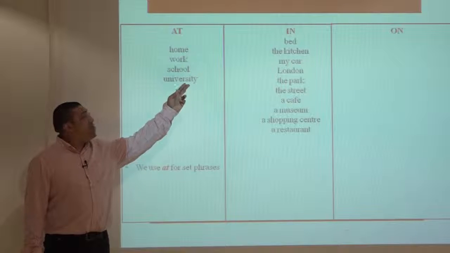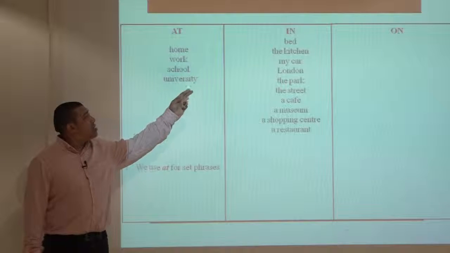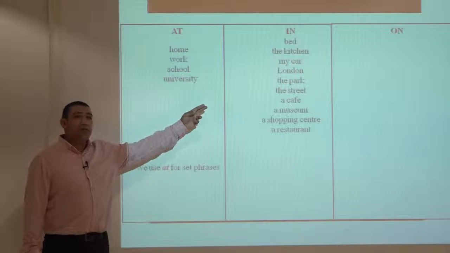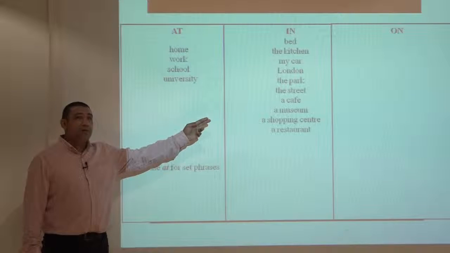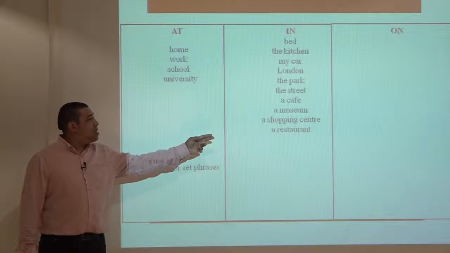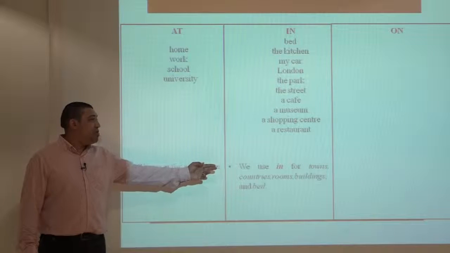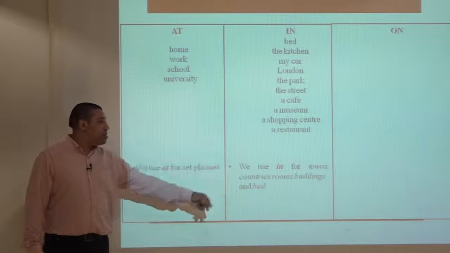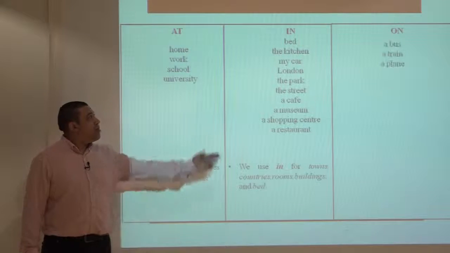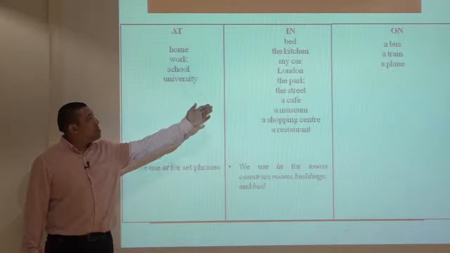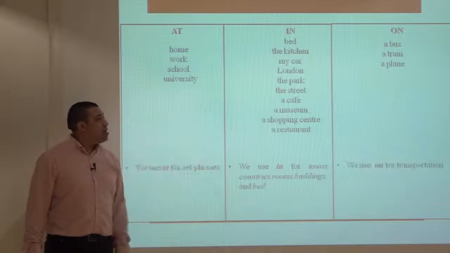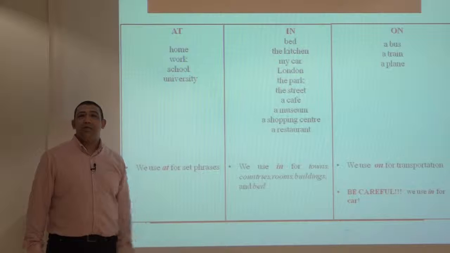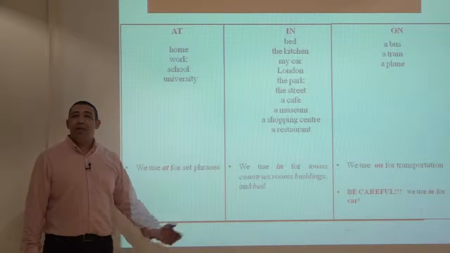In, we use in with bed, the kitchen, my car, London, the park, the street, a cafe, a museum, a shopping center, and a restaurant. So we use in for towns, countries, rooms, buildings, and bed. And we use on with a bus, a train, a plane. But be careful that we use in for car. For example, he is in a car.